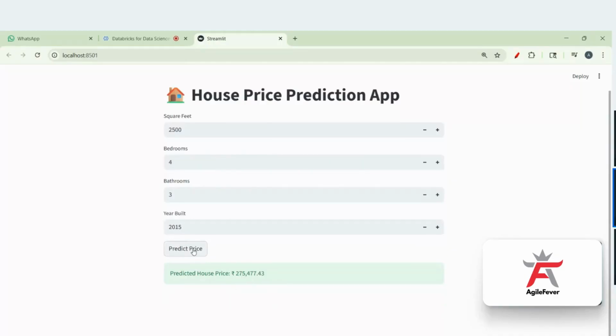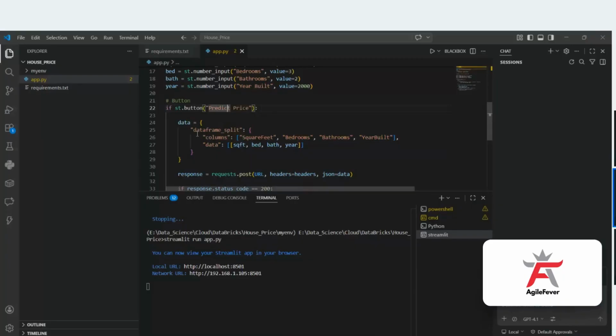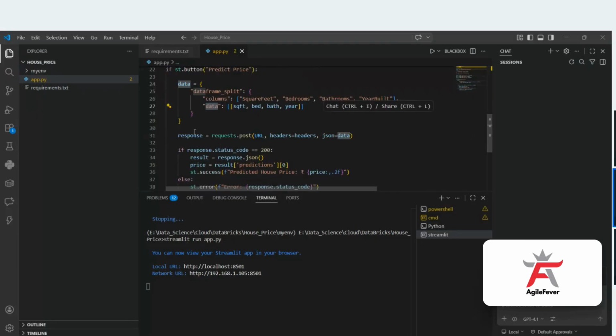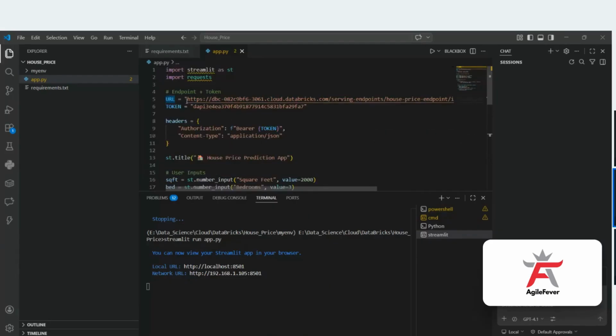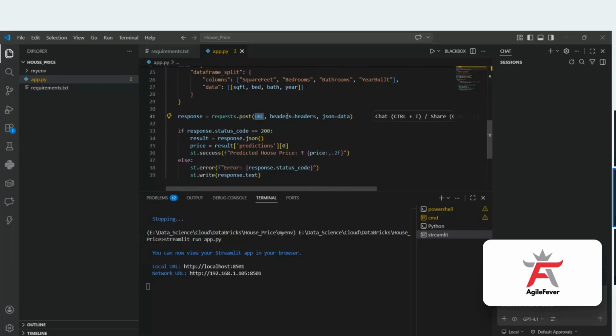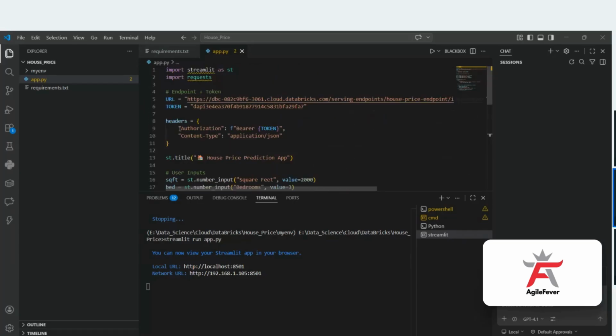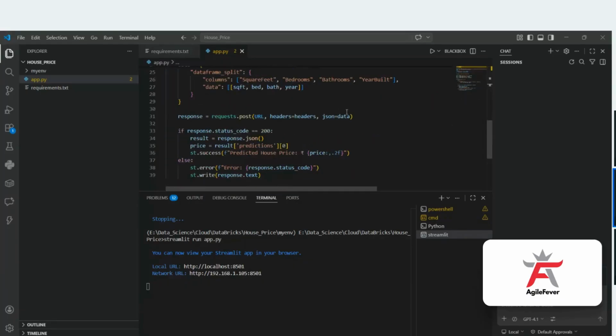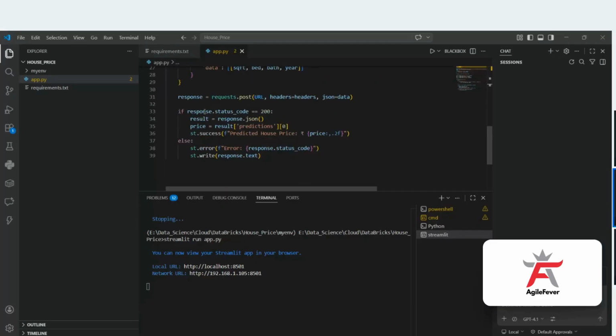If st.button Predict Price, then take those things and put them as the columns, and based on that, this is my data. Now response is equal to requests.post with the URL and headers, where we pass the token ID and application/JSON. If response.status_code is equal to 200, that means okay, then give me the prediction.